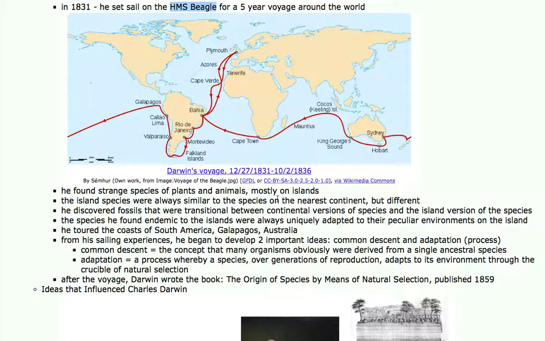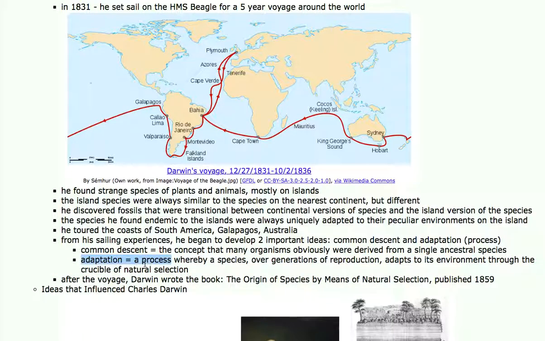So, from this experience, he began to think about two important ideas: that many organisms on Earth may have been derived from a single ancestral species by a process that he called common descent, and then, secondly, the idea that a species over many generations of reproduction could adapt to its environment through the crucible of a process of natural selection. He called this adaptation.